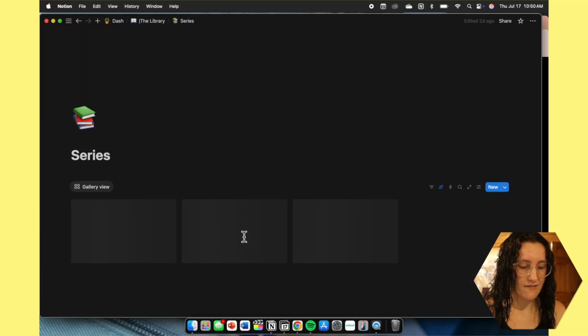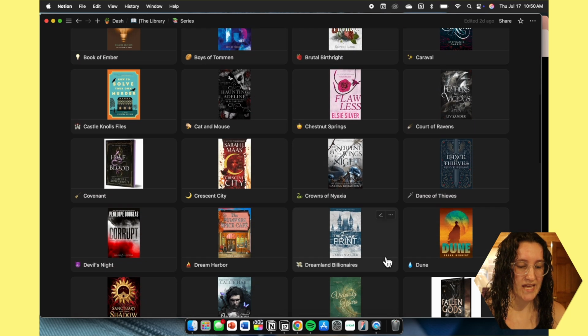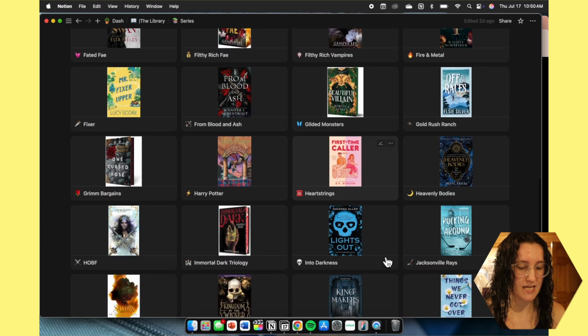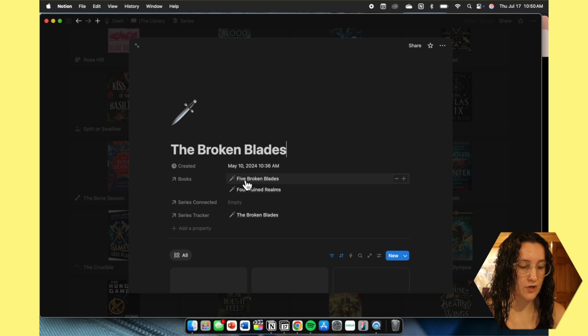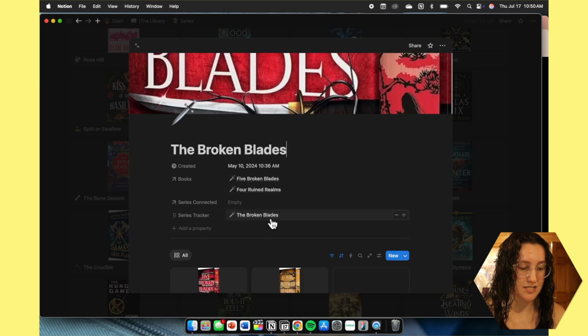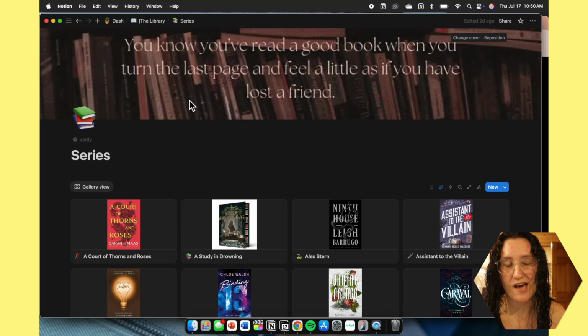Then overall we have our series. We have all of this series which we have read. We always put the cover page as the first book in the series. Now, for example, we also have our series tracker, because as you can see, there's a series connected. I have a series tracker, which we shall get to, but these are all of my series. If you haven't noticed, I like having cover pages.